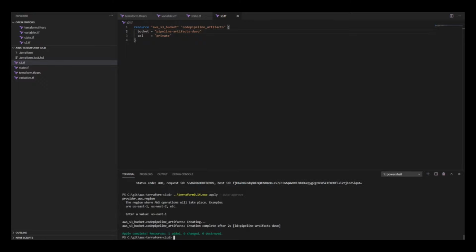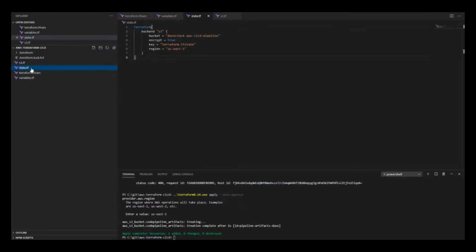And now I'm going to make it so that it doesn't ask me for the region all the time. I'm just going to create a provider for AWS, and set the default region to be US East 1. You can make this into a variable, you can turn this into whatever you want, but the idea is that it shouldn't ask me what the region is all the time.